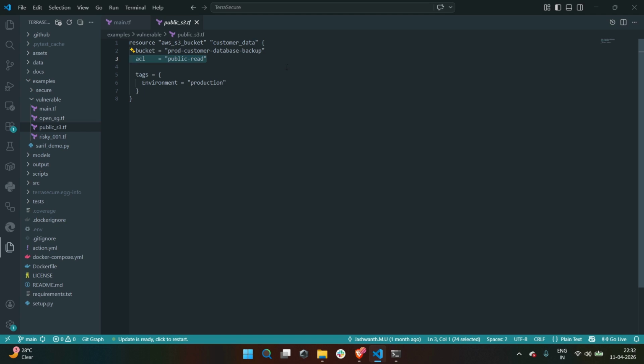Here is the problem: to a new developer who just joined the team, this looks like a normal configuration. The syntax is valid, right? Terraform will apply it without complaint. It will become real infrastructure in your AWS environment.